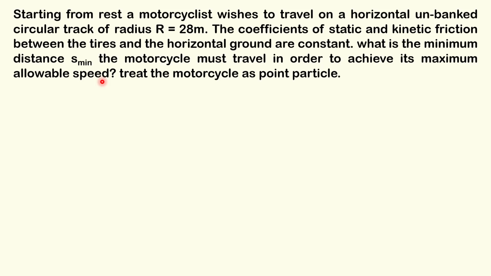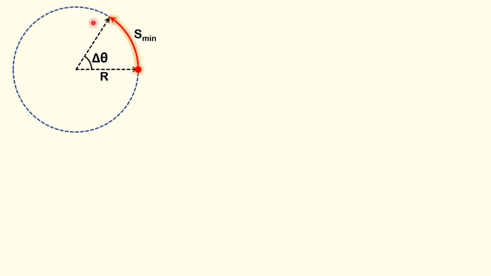Here I must clarify that the maximum allowable speed has nothing to do with the capacity of the motorcycle. The motorcycle can go to any value of speed. What is happening here? Let us say this particle is moving on this circular path starting from rest, and it is increasing its speed as fast as it can, because it wants to achieve the maximum allowable speed in traveling the minimum distance. So let us say the minimum distance is s minimum, and after traveling this distance, at this particular point, the particle has achieved its maximum allowable speed.